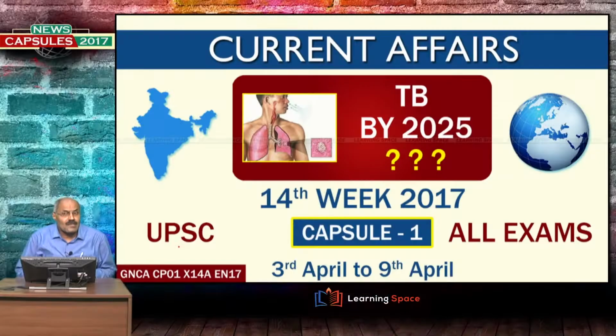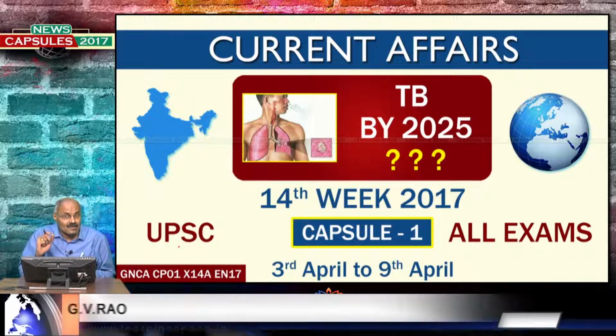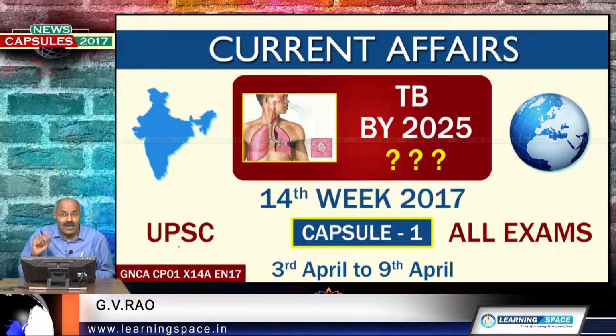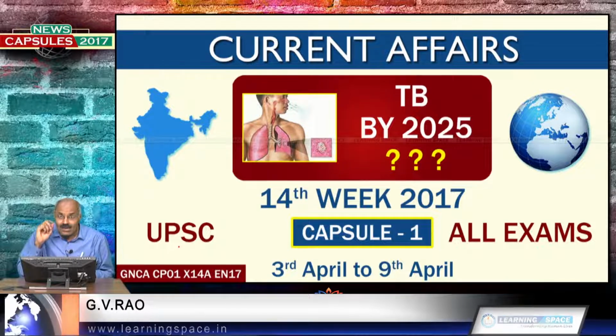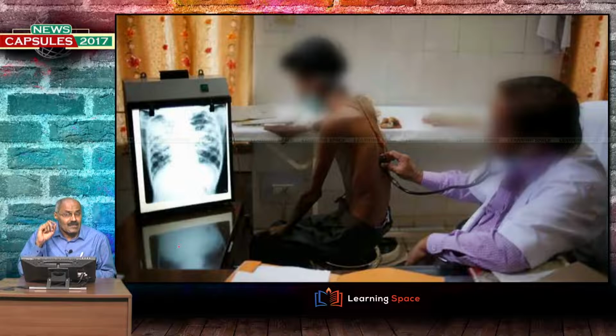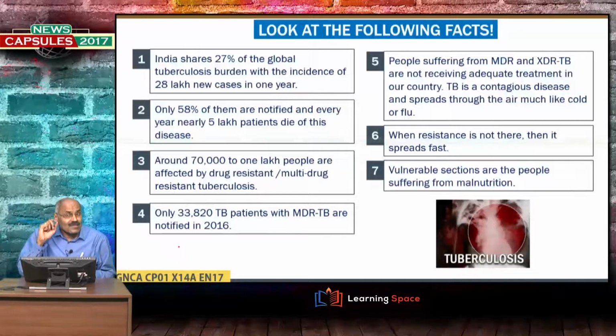Right friends, the first capsule is on elimination of TB. The new incidence of cases are targeted to be eliminated by 2025 as per National Health Policy, which was declared recently, and we are going to see what are the constraints in eliminating TB by 2025. And look into the first slide.